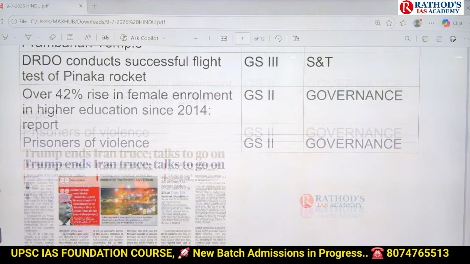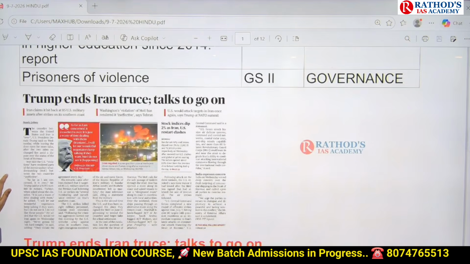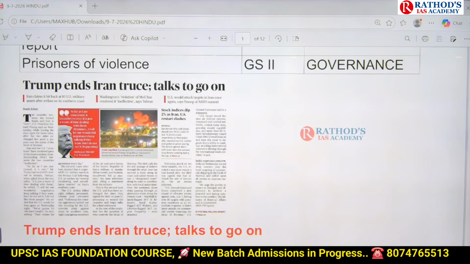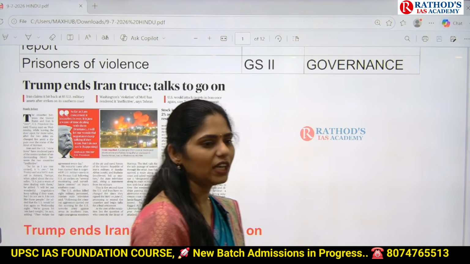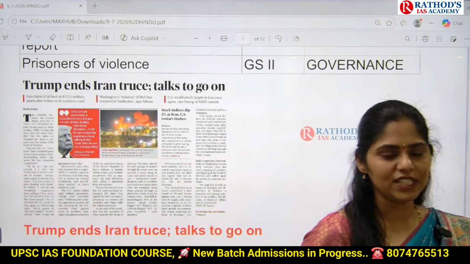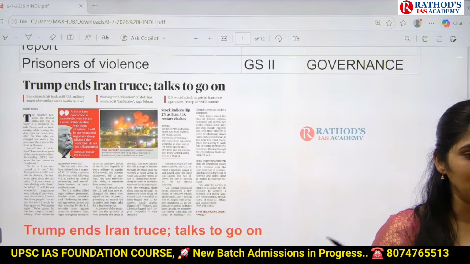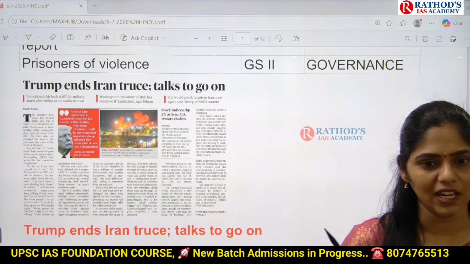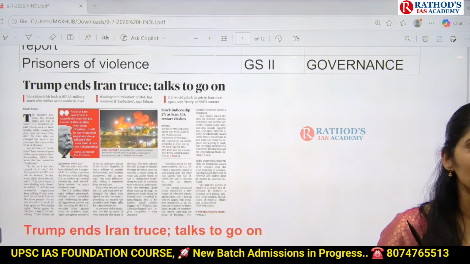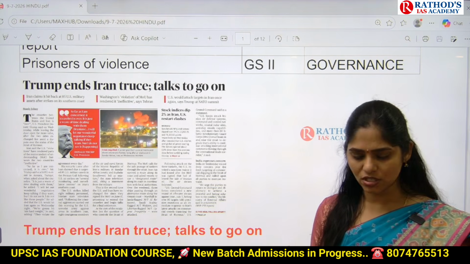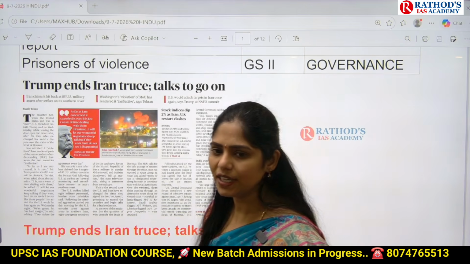Okay, read out the title. Trump ends Iran truce, talks to go on. Okay, what exactly is this article talking about? It is talking about the US-Iran ceasefire agreement. Recently, we discussed the Pakistan brokered agreement between US and Iran, and we know some provisions of that agreement. What are the provisions? This ceasefire is for how many days?